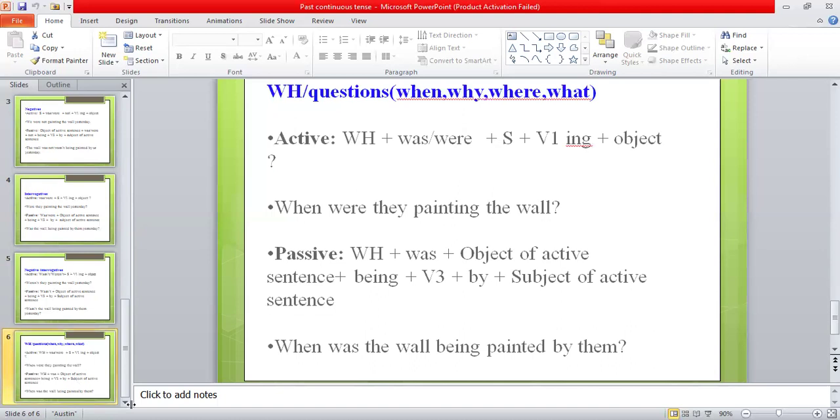So I hope, students, that by applying and by knowing all these rules and the structure formulas, just to change from active into passive voice, you can easily change the voice of the sentence without making any mistake at all.